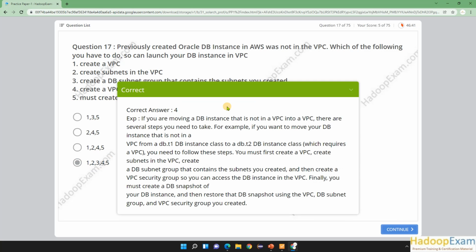So let me submit this question. Okay, now you can read more about this explanation here. So that's all about question number 17.